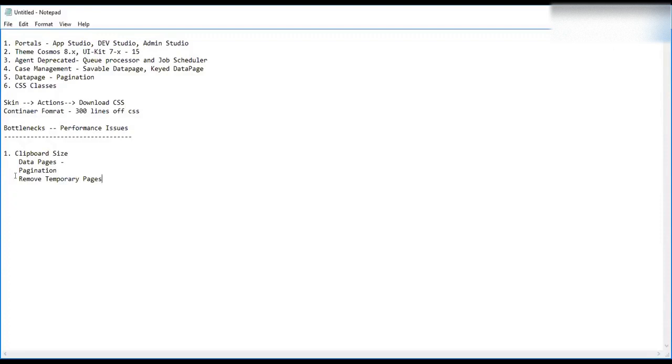Okay, so this page remove, temporary page remove is all required. Every option I'm telling you is required while you do the application build. You have to create proper data pages. You have to do pagination. You have to remove your pages. None of this depends upon your core logic, because your logic will work fine, but it will affect your performance. So this also tells your performance. You have to write an application build in such a way that it covers all these things also, right?